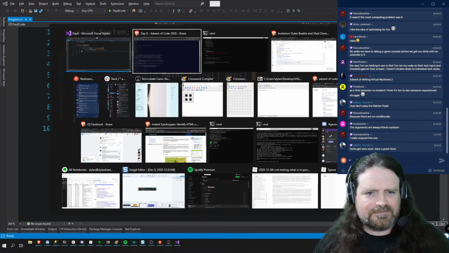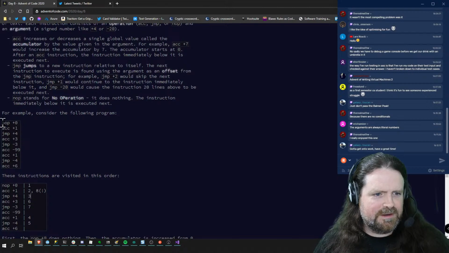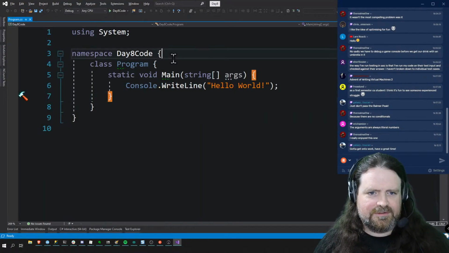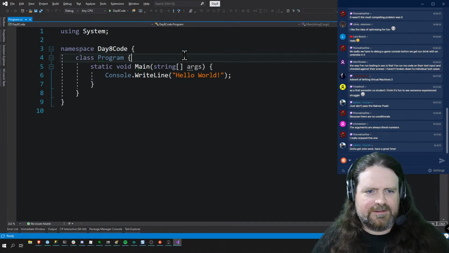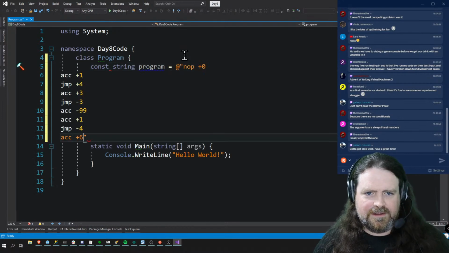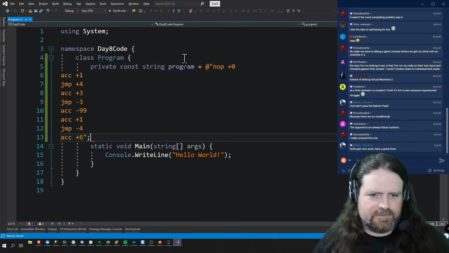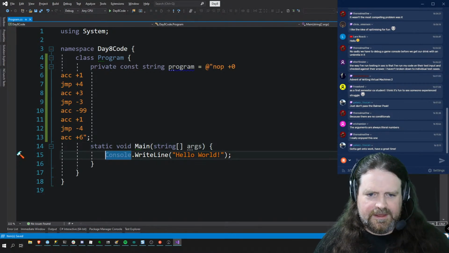So, we have some input. We have the following program is there. So let's go with a const string program equals ding. There we go. And the thing we are looking for is what happens when we run a program.